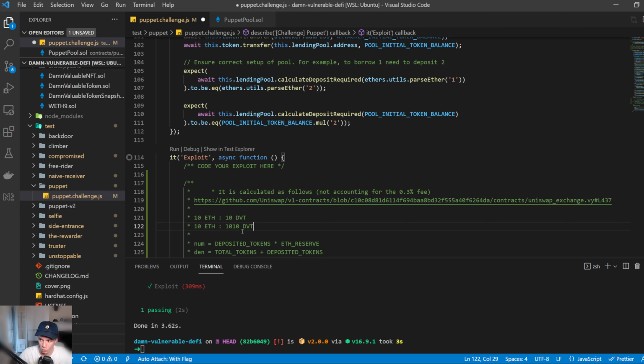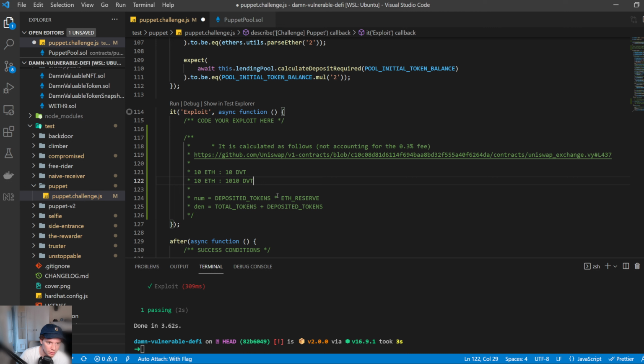So if we have 1,000 DVT and 10 ETH, that is equating 1 ETH to equal 100 DVT, or 101 DVT. So what we can do is essentially manipulate the market such that we can get a very, very good oracle price for our DVT tokens.